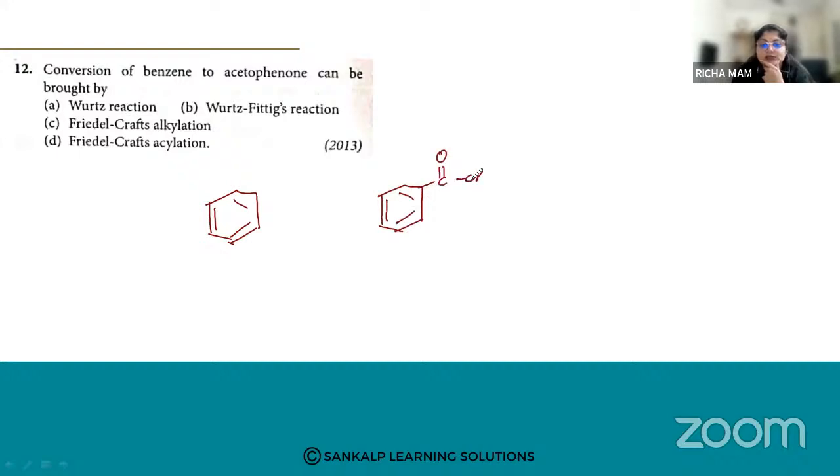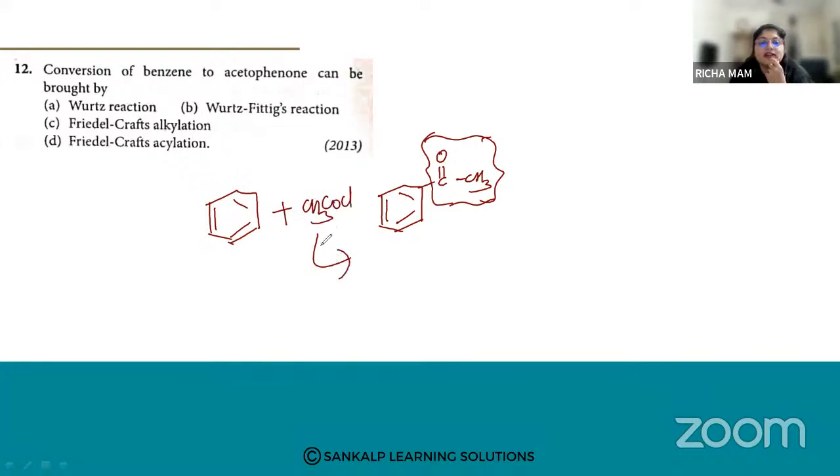So this is an aceto group. Okay, so this is acetophenone. So how can you get this compound? How can you convert benzene to this aceto group? How can we introduce this acetyl group? Can we do it if we react it with acetyl chloride?